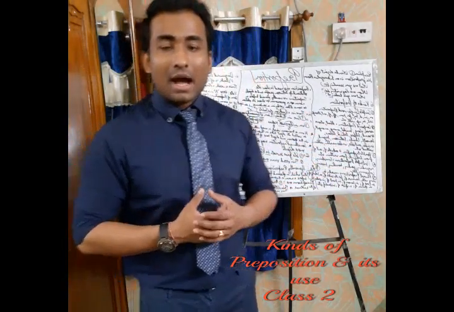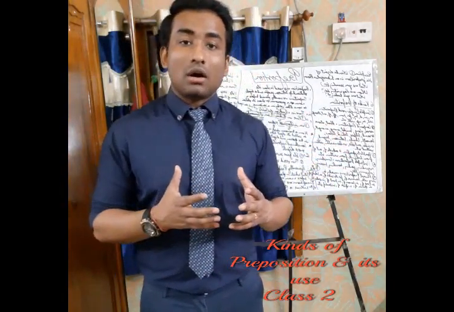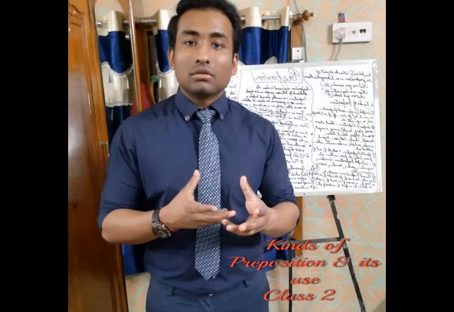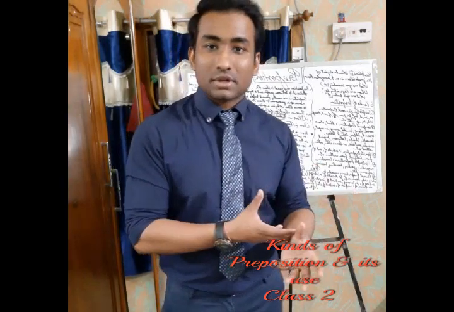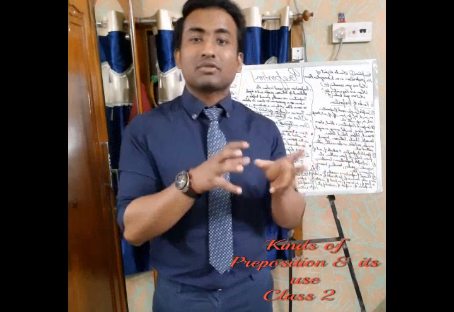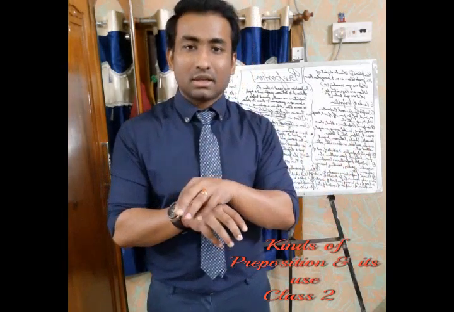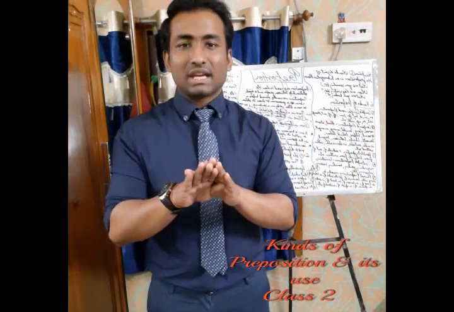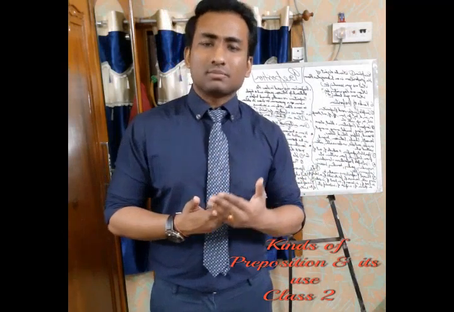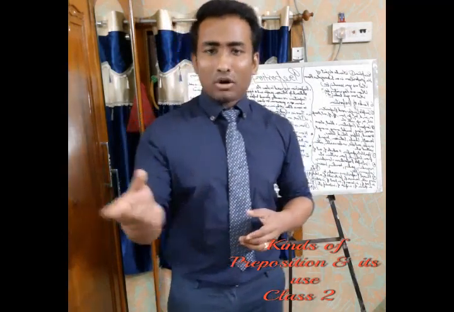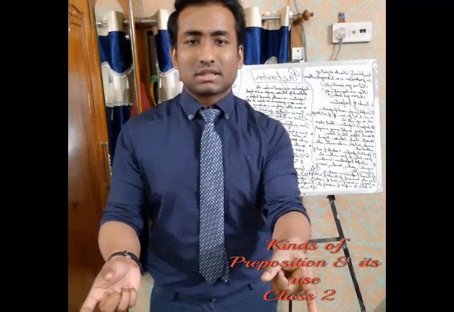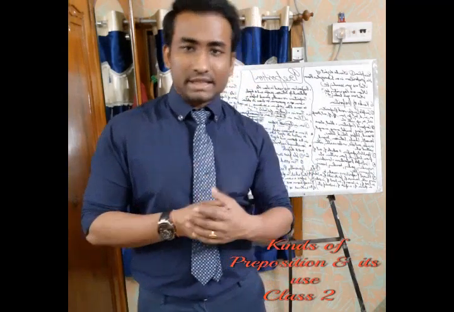Then along: I have come along with this person to tell you about this information. I have come along with this person means when you take something along with it, one thing is there and you are adding one more thing to it. So along is mostly used like that. I have bought this book along with this another book.